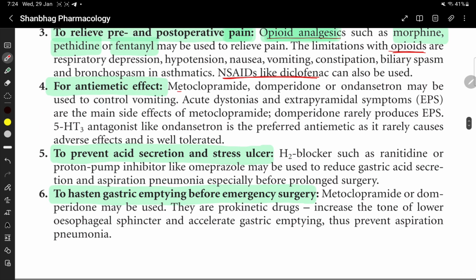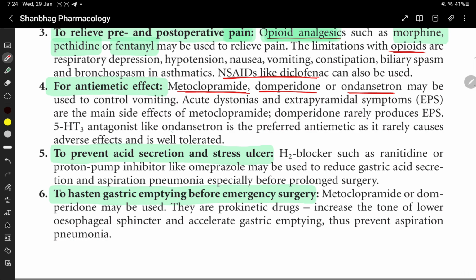और एंटी इमेटिक इफेक्ट के लिए, metoclopramide, domperidone or ondansetron may be used to control vomiting. Acute dystonias and extrapyramidal symptoms are the main side effects of metoclopramide. Metoclopramide का side effect क्या है? Acute dystonia and extrapyramidal symptoms. Domperidone rarely produces extrapyramidal symptoms.